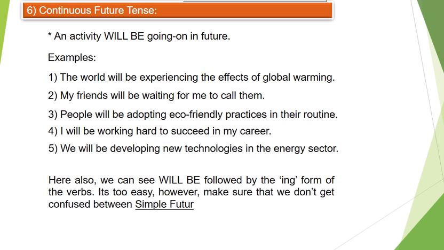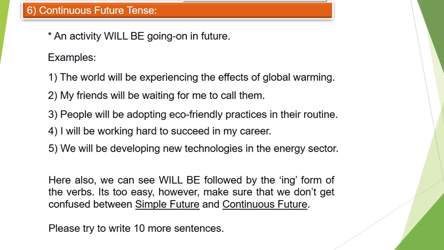You can pause the video and note down the things you can see on your screen, and after that you can do a little exercise and see how you can write 10 more sentences on your own using your thought process. Don't copy from anywhere.